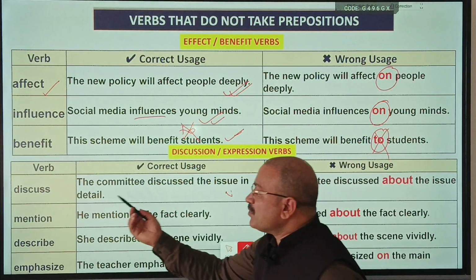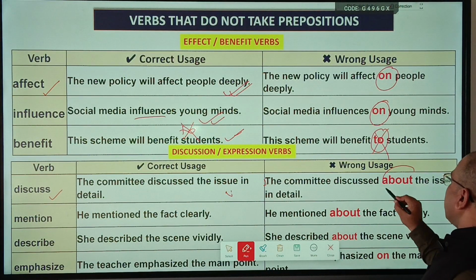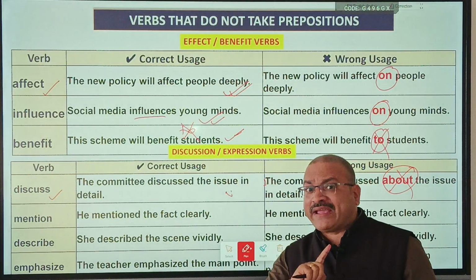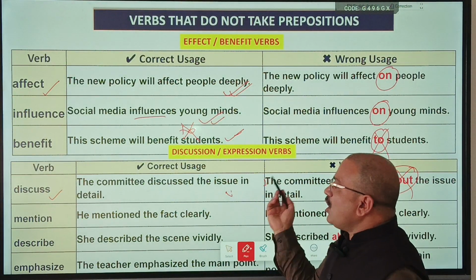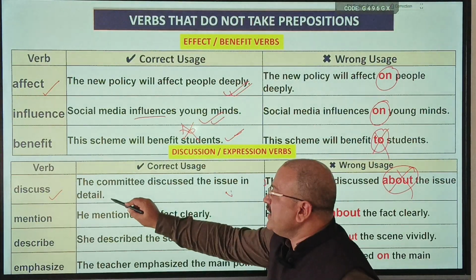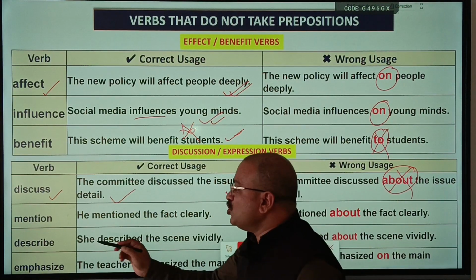Now there are a few more verbs. Discuss: The committee discussed about the issue in detail. We are discussing about the topic. Wrong. Discuss will not take any preposition. The committee discussed the issue in detail. No preposition. Discuss will not take any preposition.